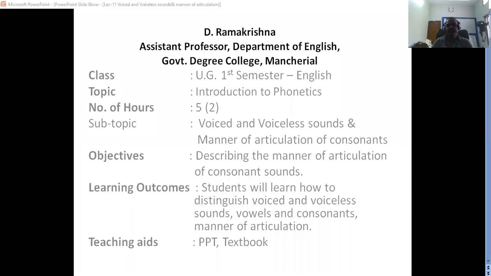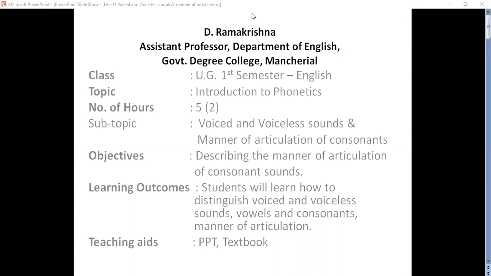Today we are going to learn about voiced and voiceless sounds. In the last class, I started teaching phonetics. Yesterday we saw the organs of speech, and how there are two kinds of sounds: voiced sounds and voiceless sounds.